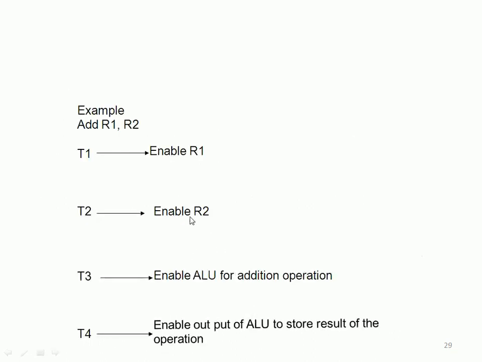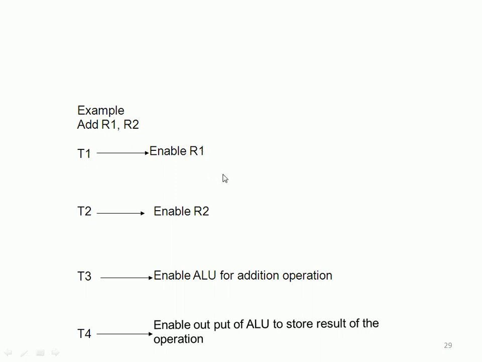So for example, suppose we want to add R1 and R2. How will it happen in the central processing unit? R1 is a register, right? It is a small memory that is available within the premises of the CPU. So you enable R1, which means you send a signal to get R1 ready. Similarly, get R2 ready, with the timing at T1 and T2.